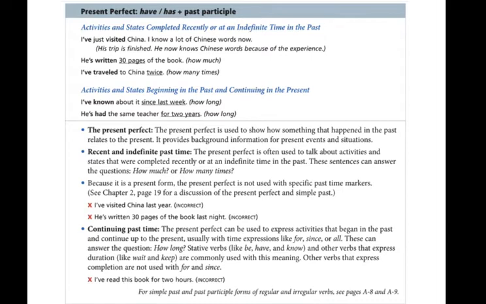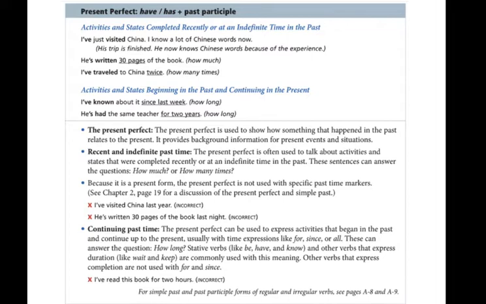I've traveled to China twice. This tells how many times. So this tells how much, and this one tells how many. Why? Because pages is a count noun. Oh, sorry, that's not really what I'm trying to tell you. Sorry about that. He's written 30 pages of the book tells how much of the book, and traveled to China twice means how many times. Both of these indicate that it happened before now at an unspecified time. It's possible it might reoccur.